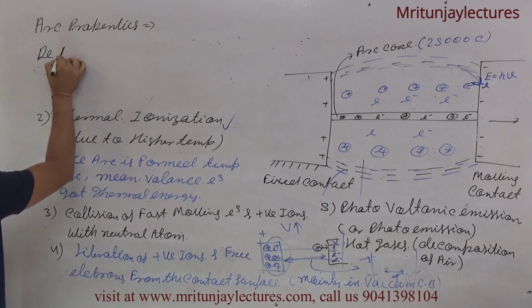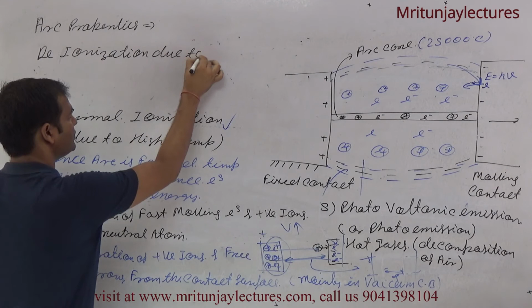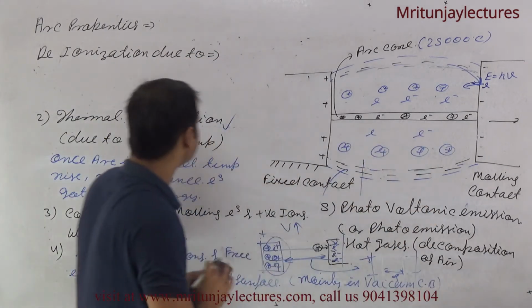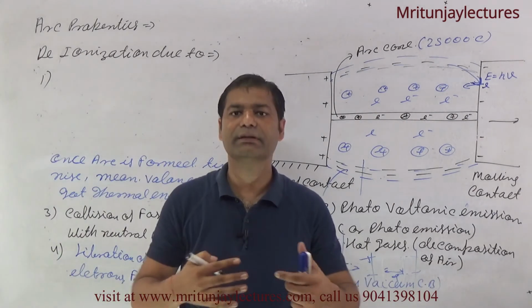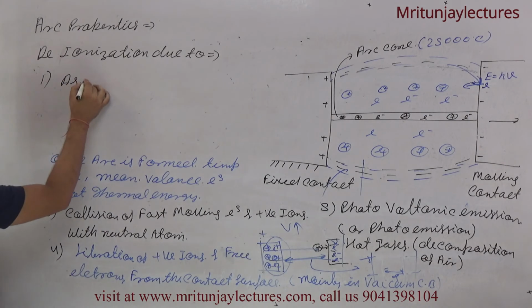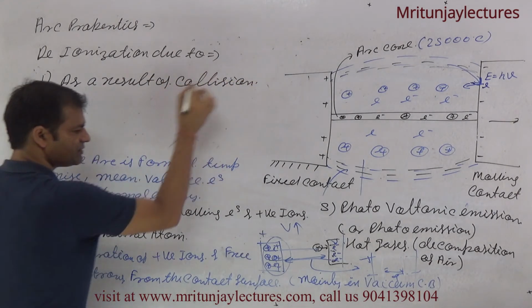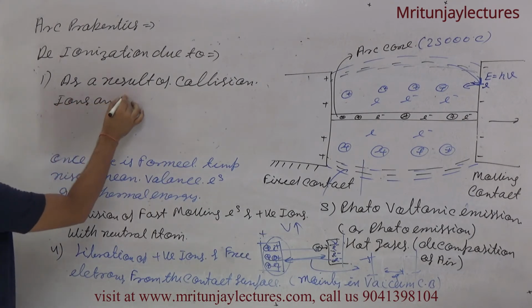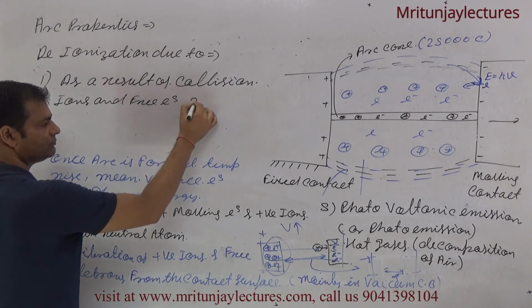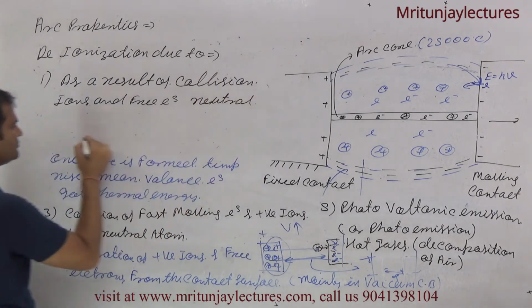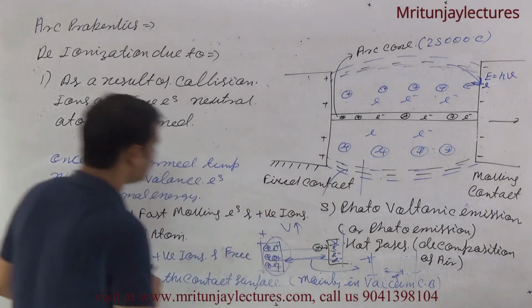Now deionization. Deionization is due to, first one, if a free electron and a positive ion collide, then as a result of the collision of ions and free electrons, a neutral atom is formed. A neutral atom is formed. Clear?